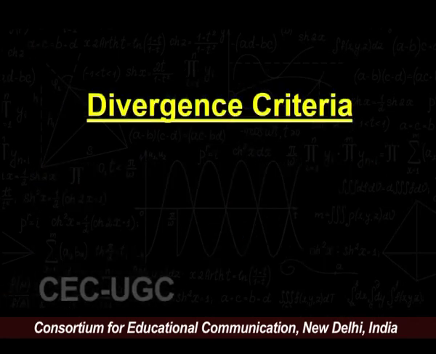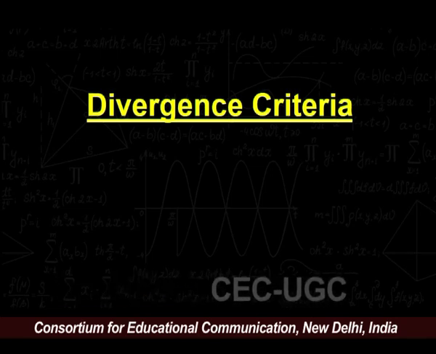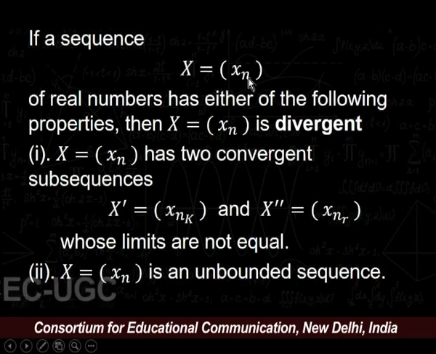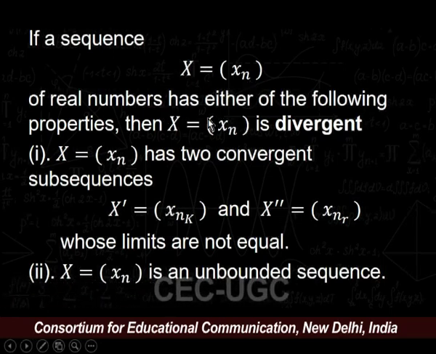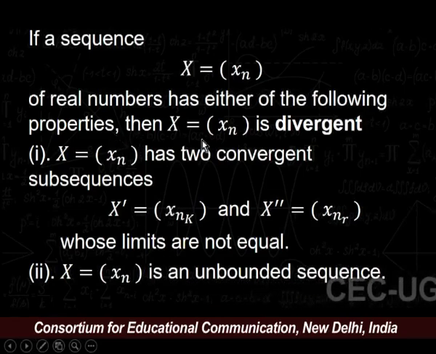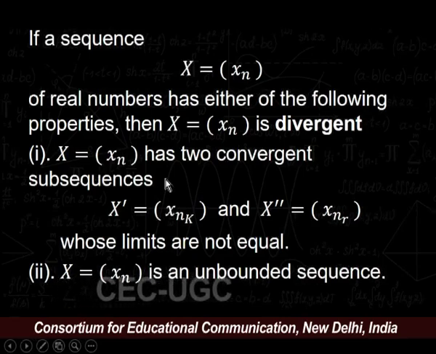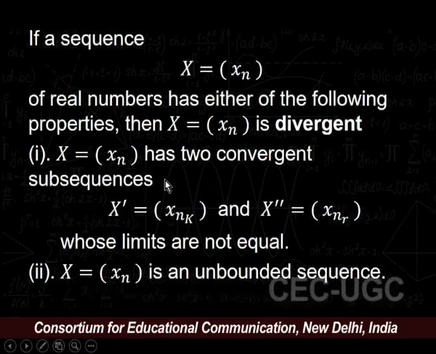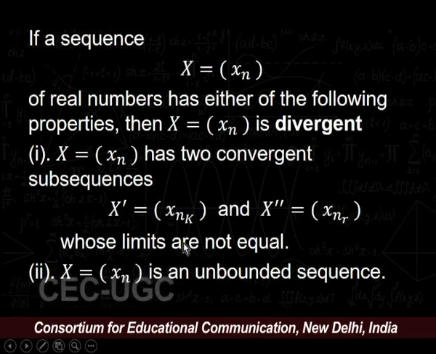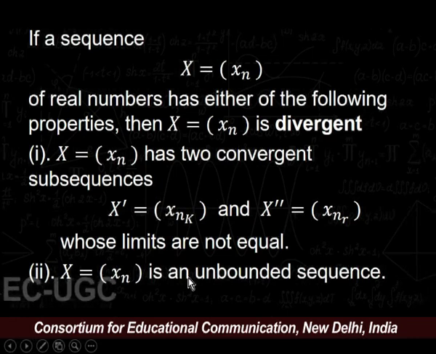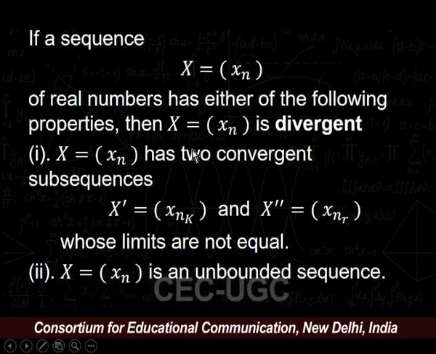Now, our next topic is divergence criteria. Divergence criteria says that if a sequence X = (xn) of real numbers has either of the following properties, then X is divergent. First property: X has two convergent subsequences, say X' = (x_nk) and X'' = (x_nr), whose limits are not equal. The second property: X is an unbounded sequence. In either case, we can say that our sequence is divergent.